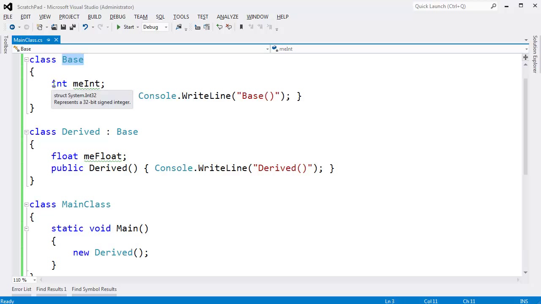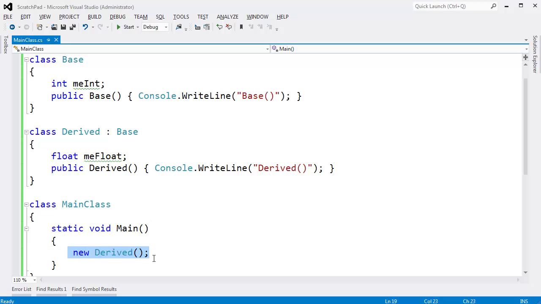I have a base class. I threw an integer in here just so base would have something in there. Base has a constructor. When the constructor executes, the constructor will announce itself to the console. Derived is pretty much identical except it inherits from base. We threw a float in here instead of an int just for some variety. The constructor also announces itself, and then down here in main I say, hey, create a new derived instance.